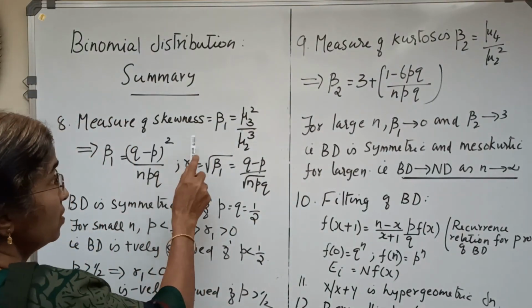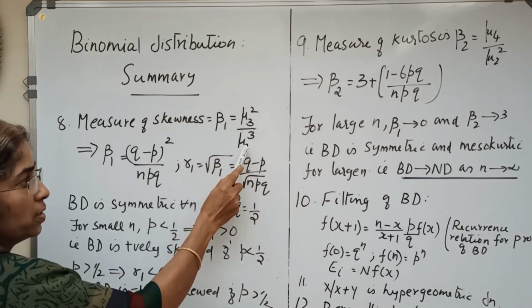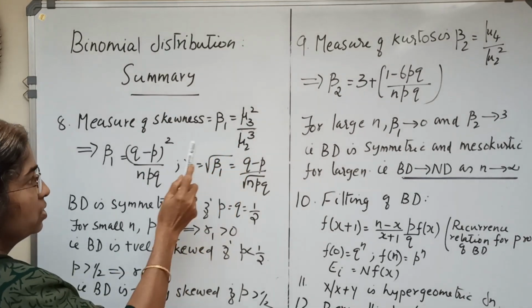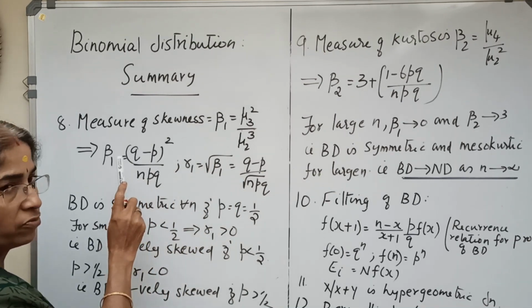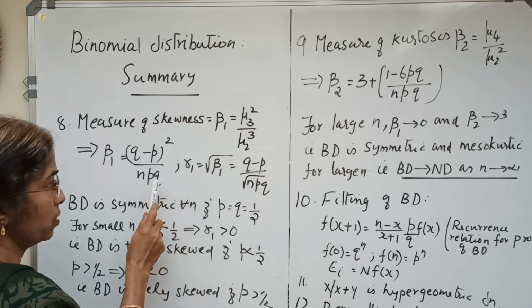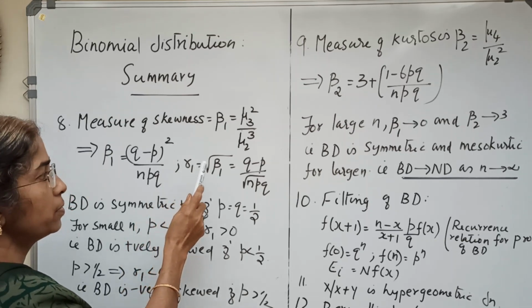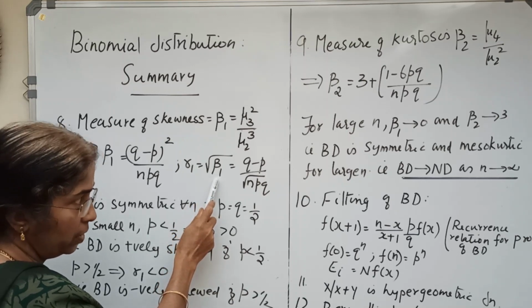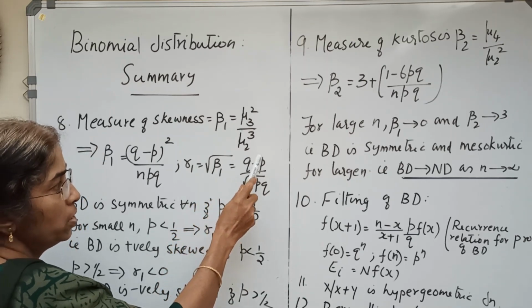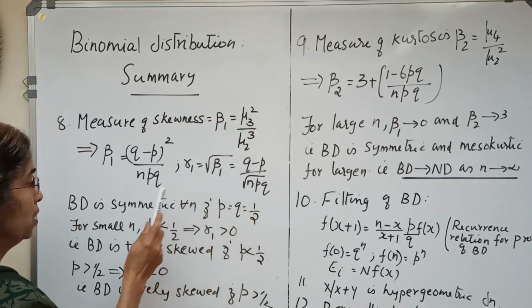Now measure of skewness beta1 = mu3^2 / mu2^3. For binomial distribution, beta1 = (q - p)^2 / npq and gamma1 = root beta1 = (q - p) / root of npq.